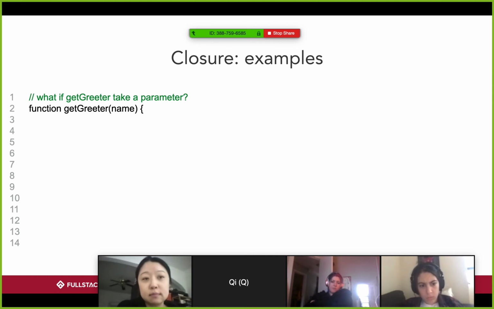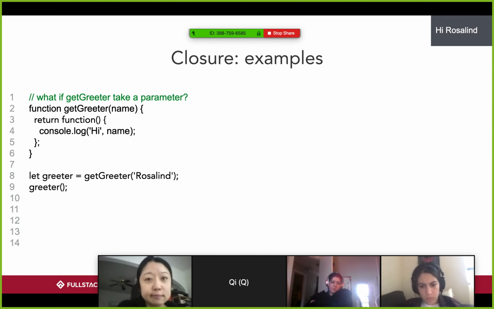All right. What if getGreeter takes a parameter? So function getGreeter returns a function that console.logs "hi" plus name, but the name is now defined inside the parameter. The parameter is the variable name. So when we say let greeter equal getGreeter, we have to pass in Rosalind. Name will always be Rosalind every time we call greeter: "Hi, Rosalind." This is the same thing as saying let name equal Rosalind over here, but now we just did it in a different way. Does that make sense?